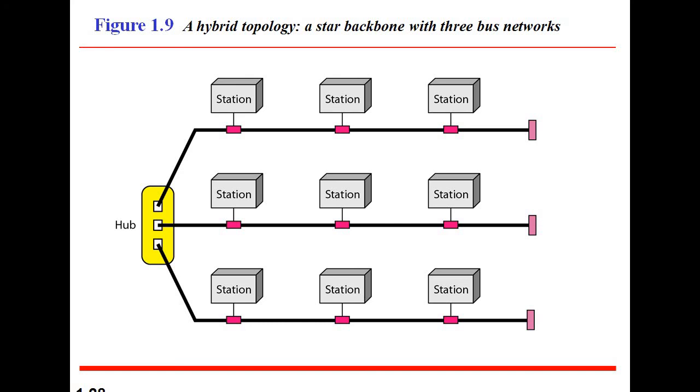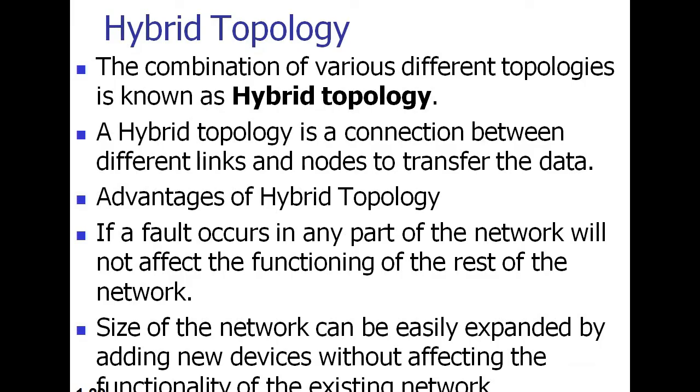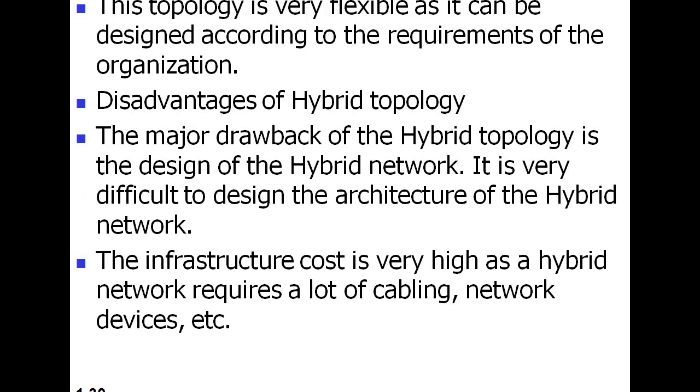That's why it is called hybrid topology. Here also one hub is there, and three transmission mediums are there, and the three transmission mediums have their own stations, N number of stations. This is all about hybrid topology, advantages and disadvantages. Thank you.